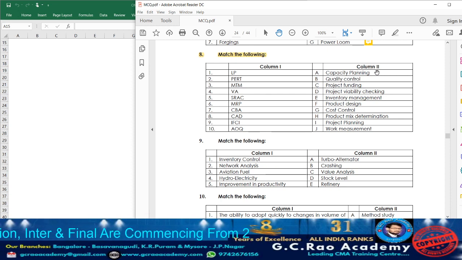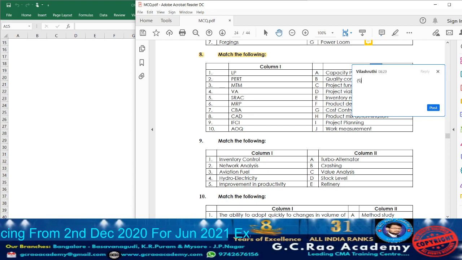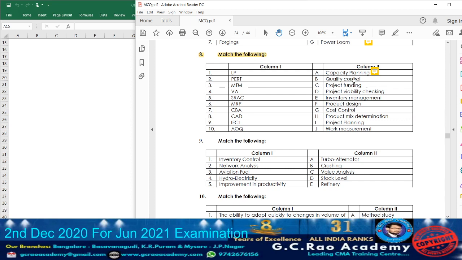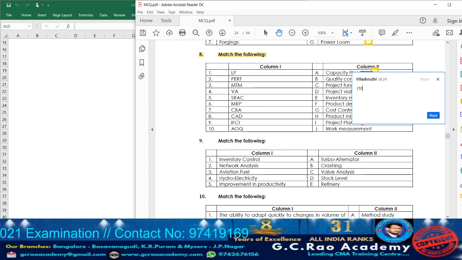Now let us match with column 2. Capacity planning they have given. So SRAC, whatever they have given, is one of the techniques of capacity planning. So accordingly, against capacity planning, consider point number 5. Next, quality control. AOQ means average output quality, which is one of the techniques of quality control. So accordingly, against quality control, consider point number 10.